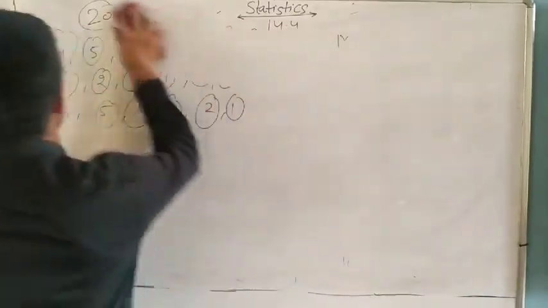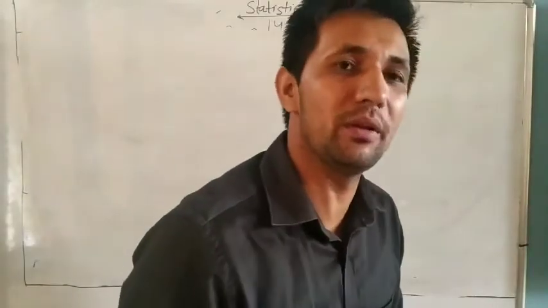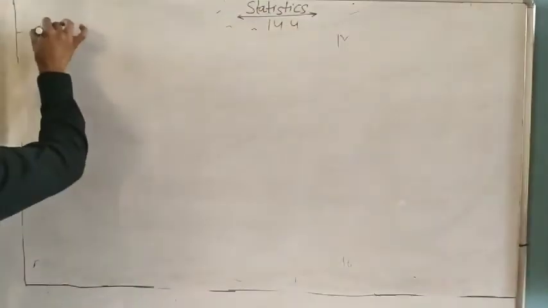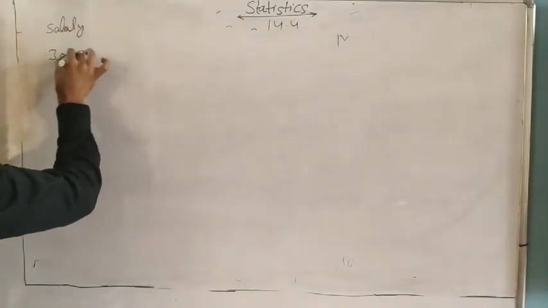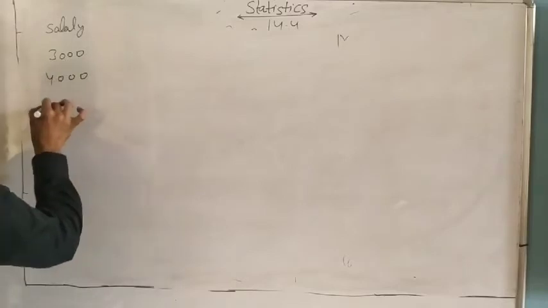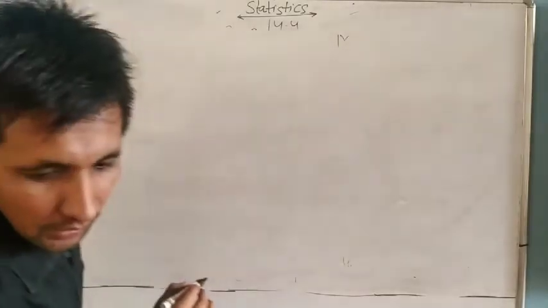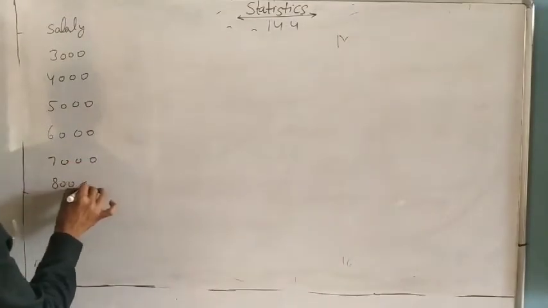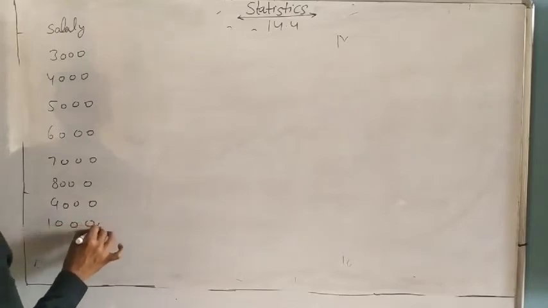What is it? Find the salary of 60 workers. Here, how many workers are given? 60 workers and their salary. 3,000, 4,000, 5,000, 6,000, up to 7,000, 8,000, 9,000 and 10,000.